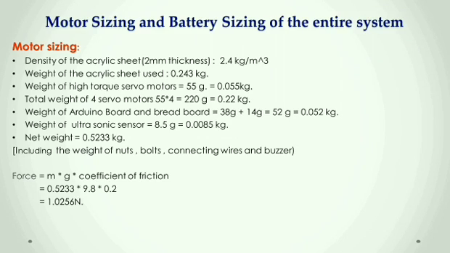The total weight of Arduino board and breadboard is equal to 52 gram. The weight of ultrasonic sensors is 8.5 gram, so the net weight is 0.5233 kg. It includes the weight of nuts, bolts, connecting wires and buzzers. Calculation of force. Force is equal to mass into acceleration due to gravity into coefficient of friction. The coefficient of friction is 0.2. The net force is 1.0256 Newton.